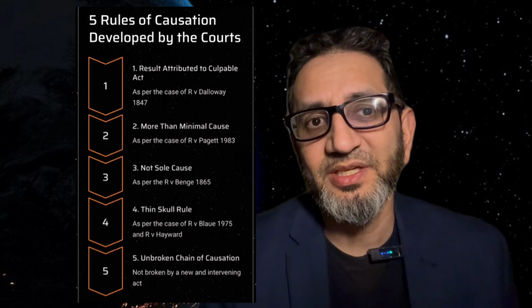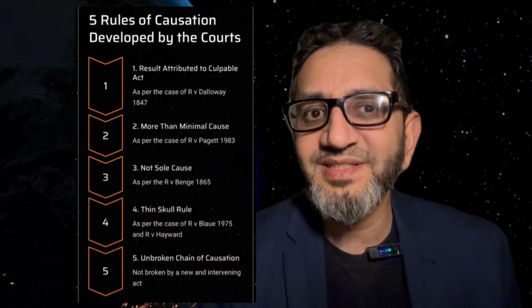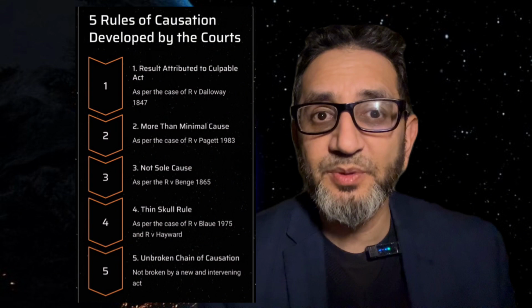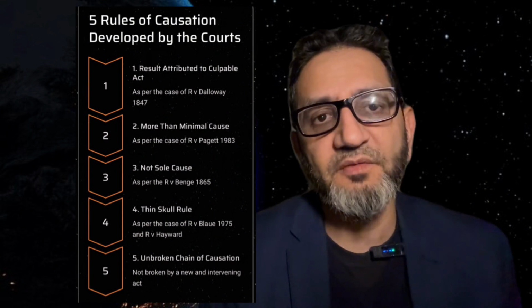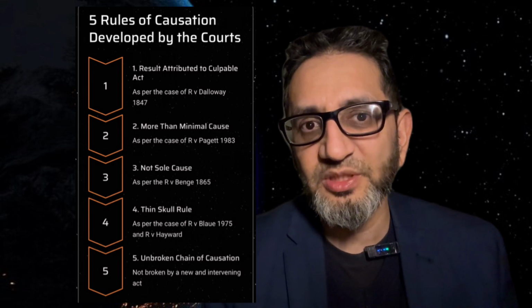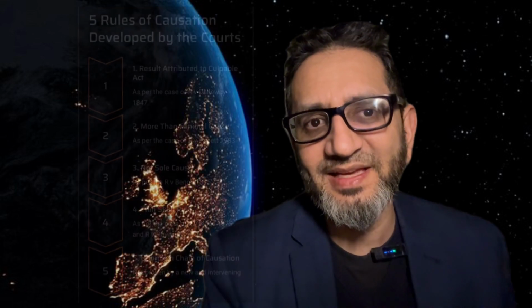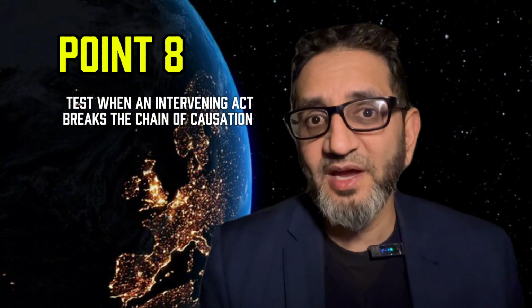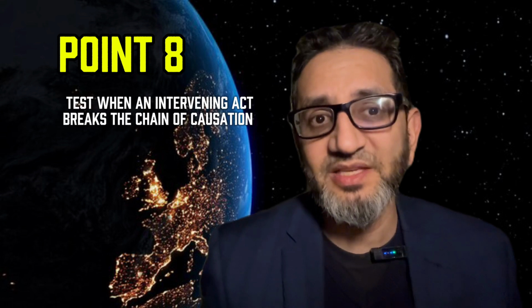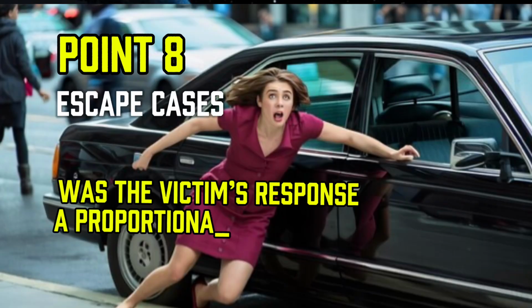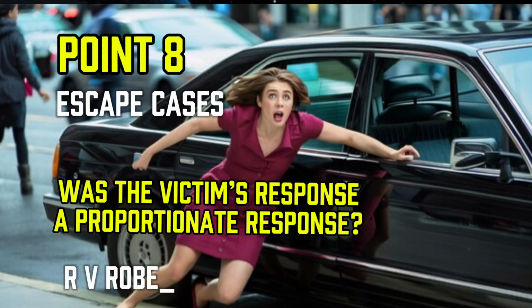3. The culpable act need not be the sole cause of the consequence, as per the case of R versus Benge. 4. The accused must take the victim as they find them, also known as the thin skull rule, as per the case of R versus Blaue and R versus Hayward. And 5. The chain of causation must not be broken by a new and intervening act. And point 8, and remember, various tests apply to various situations as developed by case law. So in escape cases, the relevant question was whether the victim's response was a proportionate response to the threat posed, as per the case of R versus Roberts.